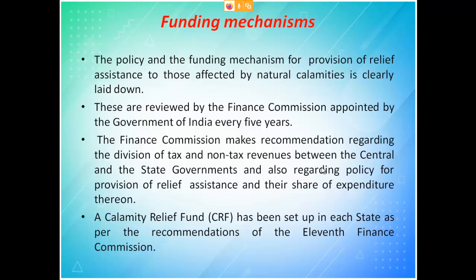The Finance Commission makes recommendations regarding the division of tax and non-tax revenue, because only when you collect tax do they get the revenue, and only if the revenue is got can they distribute it. So the fund is usually from tax. Whoever pays tax, the tax money is taken and given if any disaster occurs. The calamity relief fund has been set up in each state as per the recommendation of the 11th Finance Commission. So it has been set.